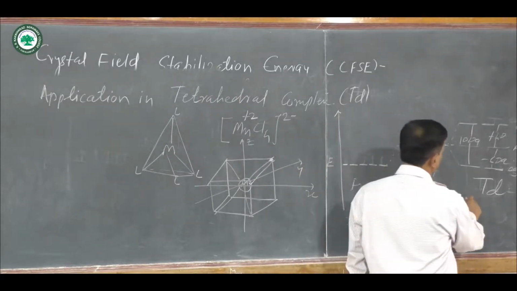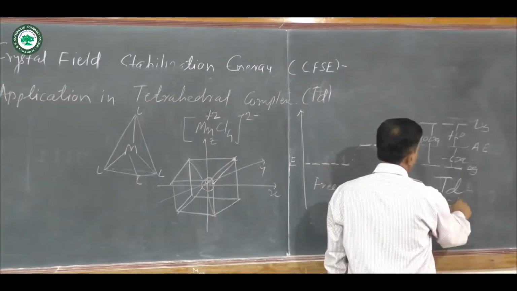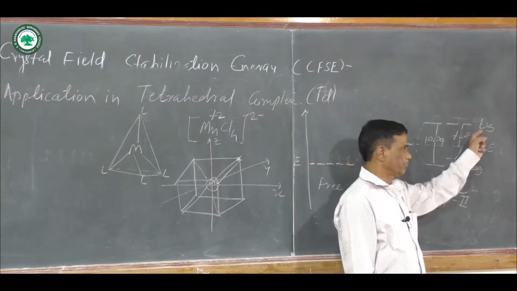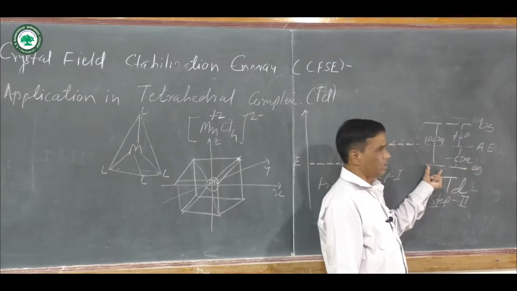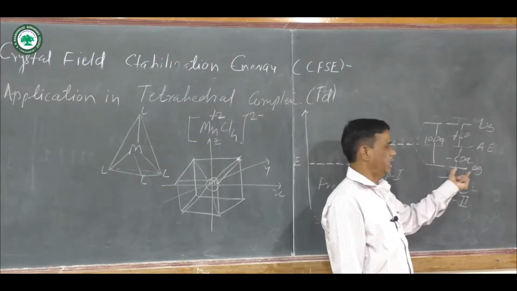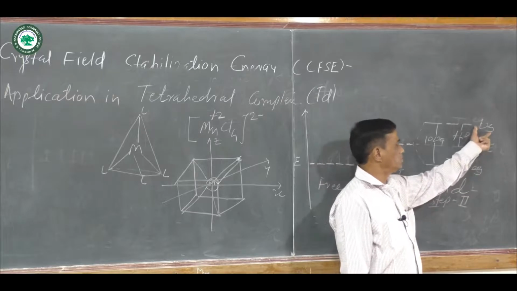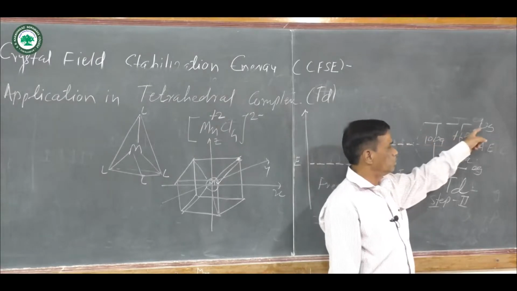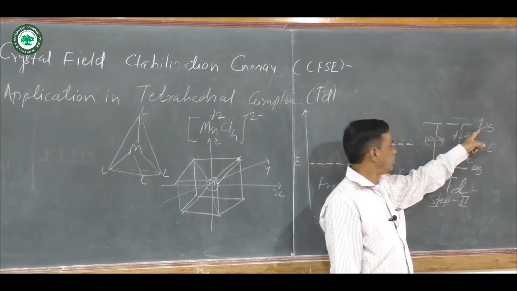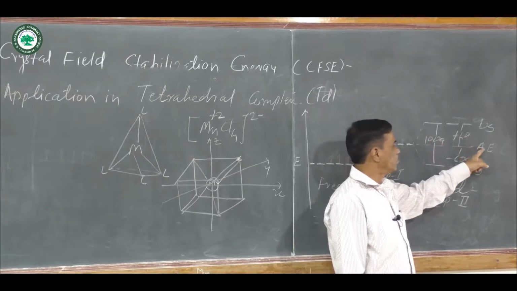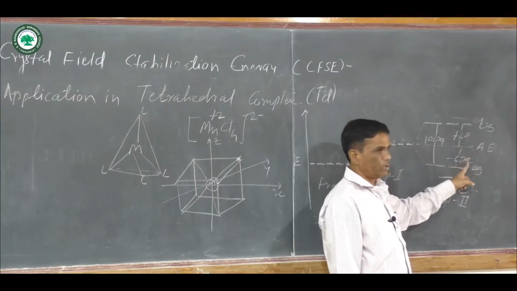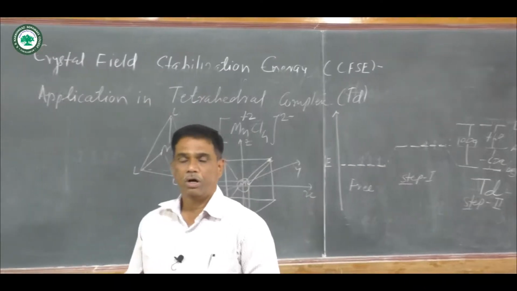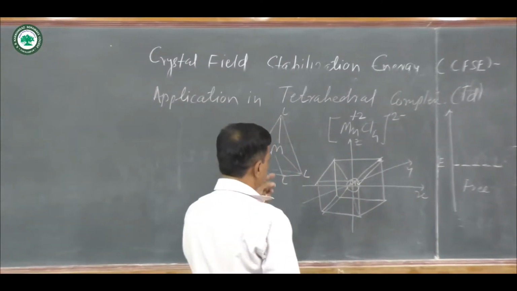In step second, there is a splitting of d orbitals into 2 sets. One is e and second is t2. You know e orbitals are 2 orbitals, dx2-y2 and dz2, and there are 3 t2 orbitals, dxy, dxz, dyz. The distance between the 2 sets of d orbitals is 10 Dq. From the average level it is plus 4 Dq above, and below the average level it is minus 6 Dq. And it is opposite to the octahedral field, and all these are the examples.